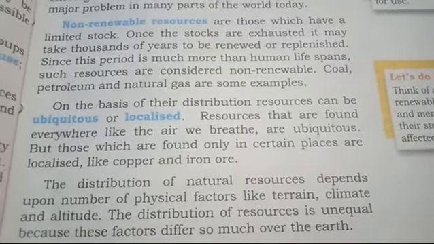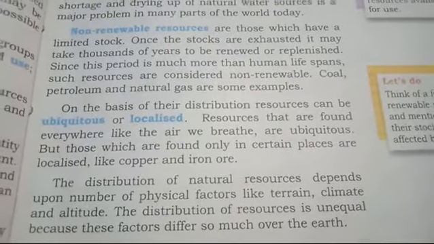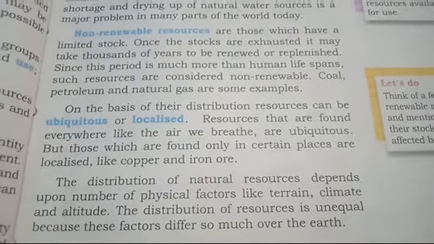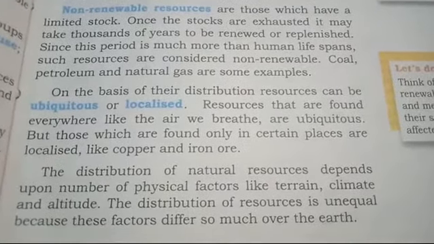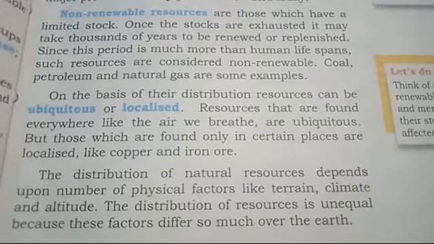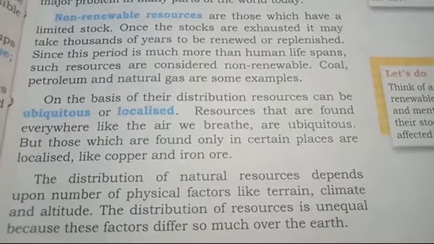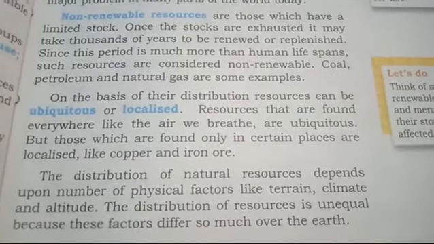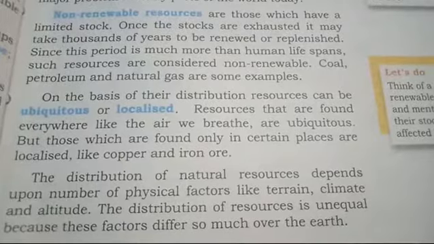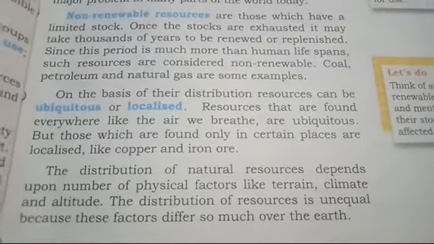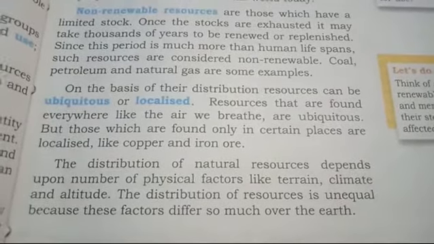अगर एक बारी बेटा ये ख़त्म हो गए ना तो ये अगली बारी कम से कम 1000 साल बाद उत्पन्न होंगे, मतलब they take thousands of years to form. Okay, non-renewable resources. And since this period is much more than human life span, such resources are considered non-renewable. Okay, coal, petroleum and natural gas are some examples.